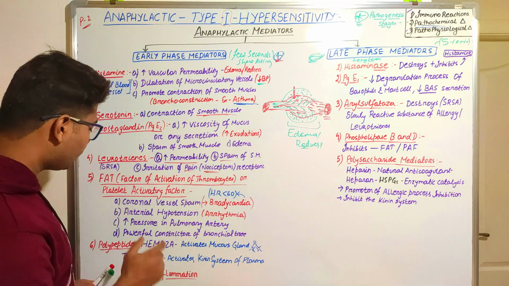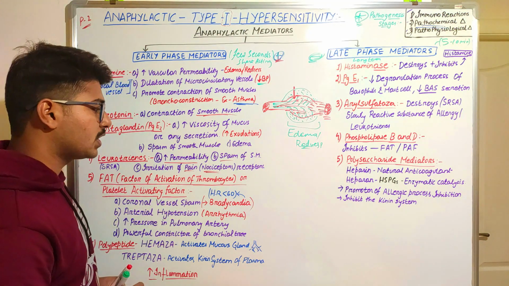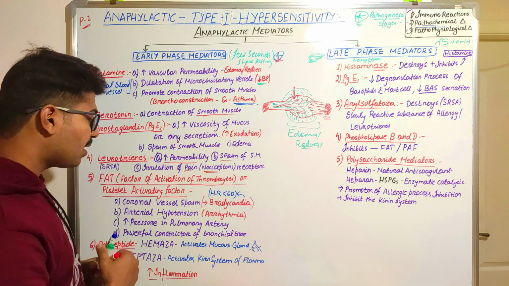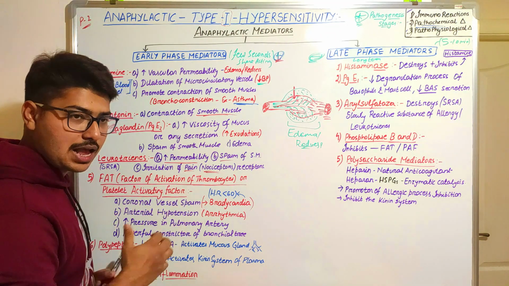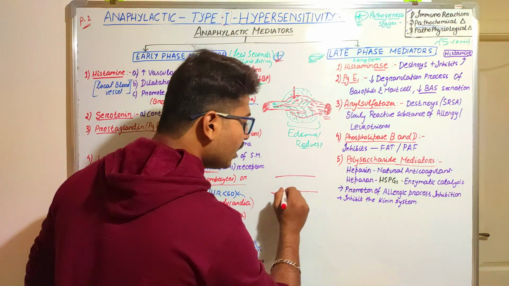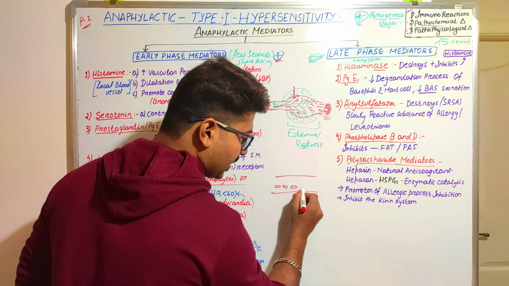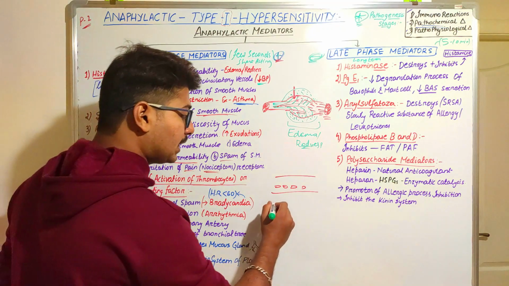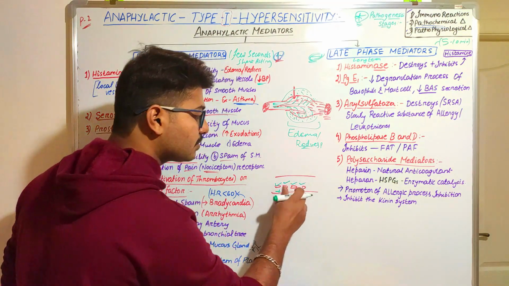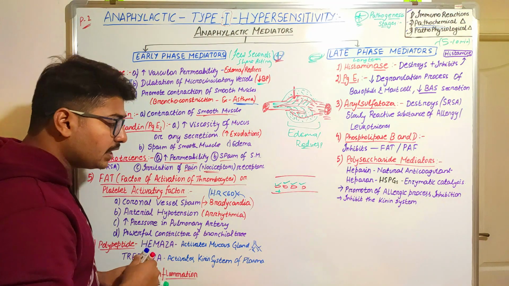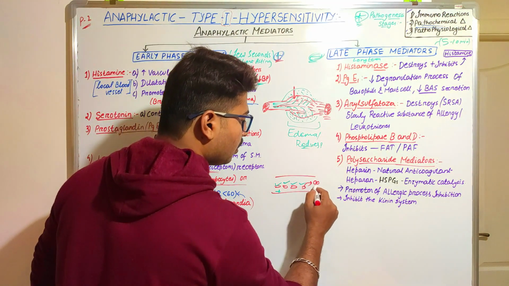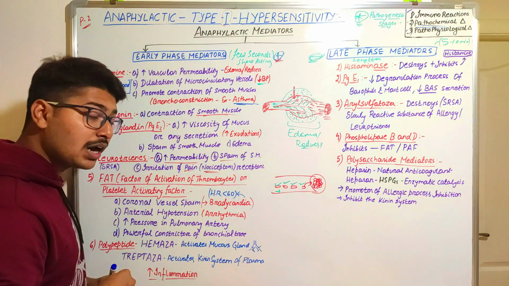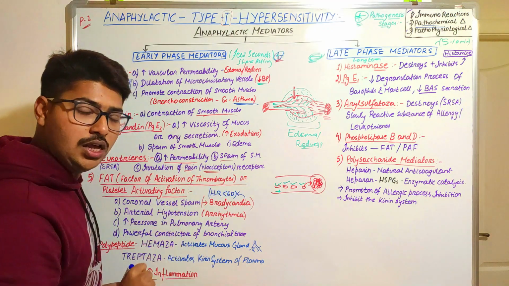Next comes the factor of activation of thrombocytes, or platelet activating factor. Listen, as we are talking here about the platelets or thrombocytes, what will happen? In normal blood vessels these platelets are present but not in an active condition. If a factor will try to activate these platelets, then in the next step they will try to clog the vessels. After activation they will try to clog or block the vessels.